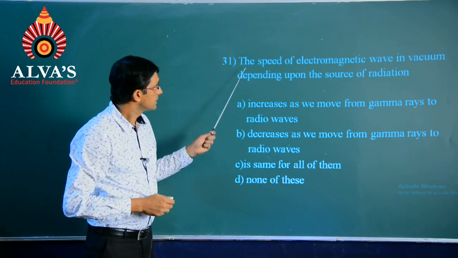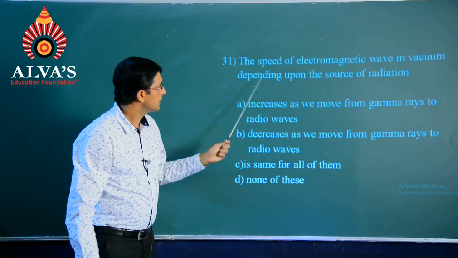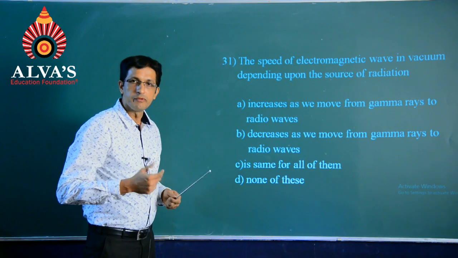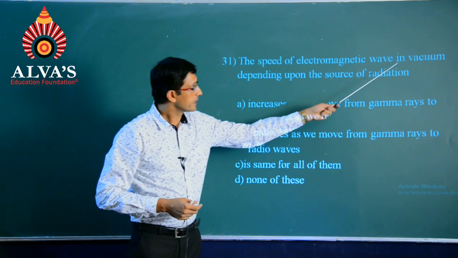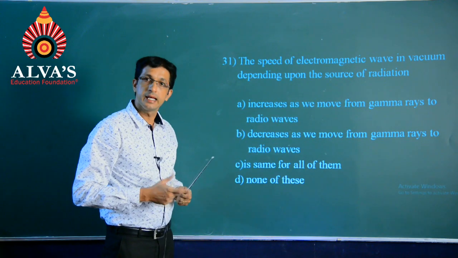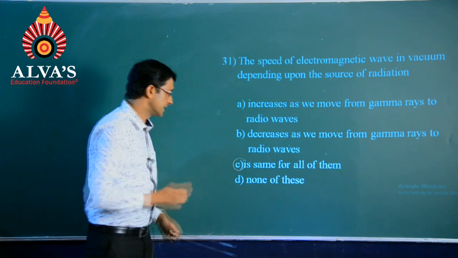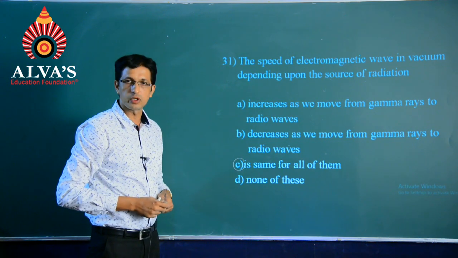31. The speed of electromagnetic wave in vacuum depending upon the source of radiation. We know that when it comes to vacuum, there will not be practically any difference at all, and hence option C is the right answer, will be the same for all of them.